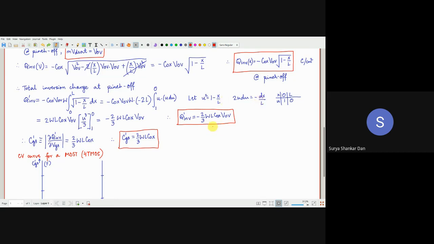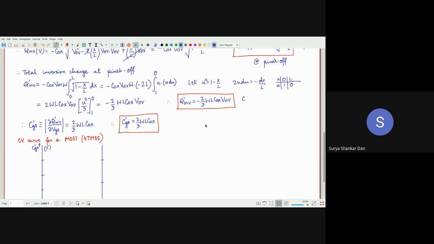Again, let us see the units over here. W is in centimeter, length is in centimeter, centimeter or nanometer, whatever. COX happens to be farad per centimeter square. This is volts. So clearly you can see it's in Coulomb. Absolute charge.